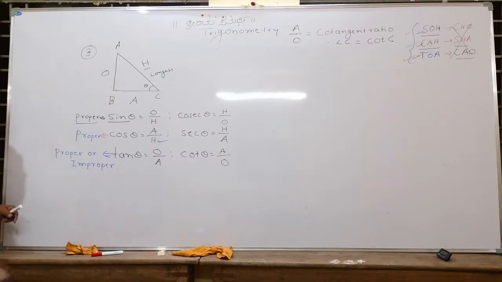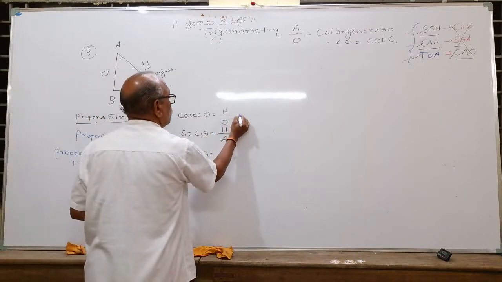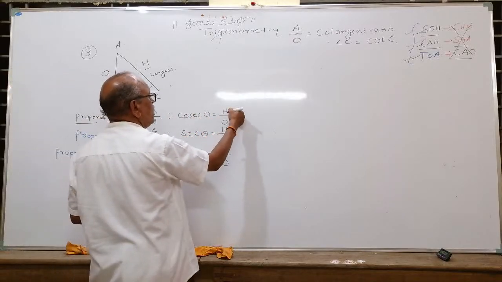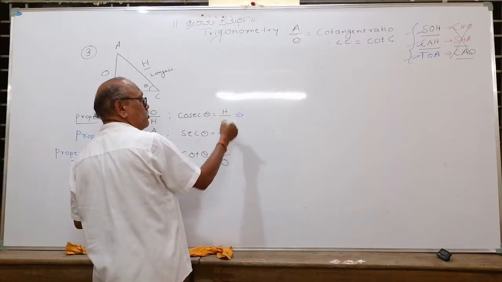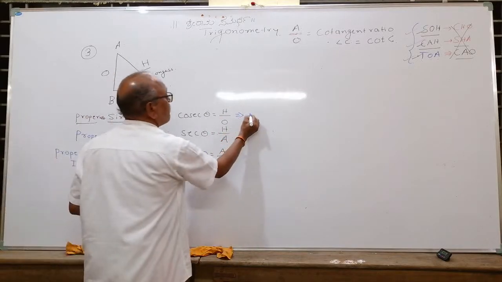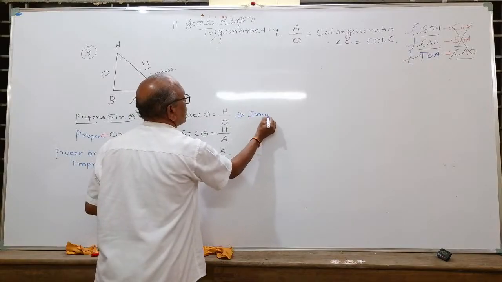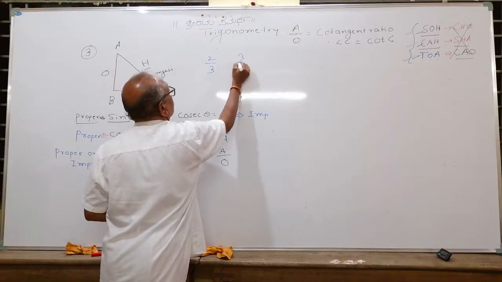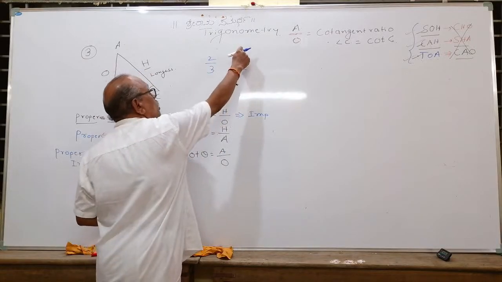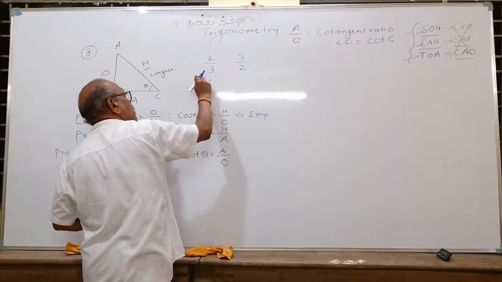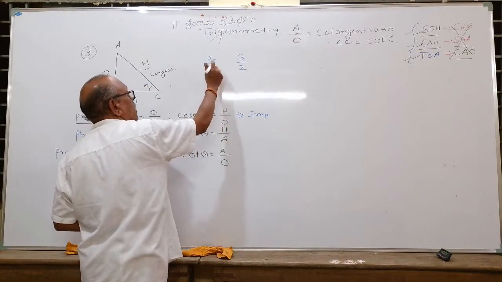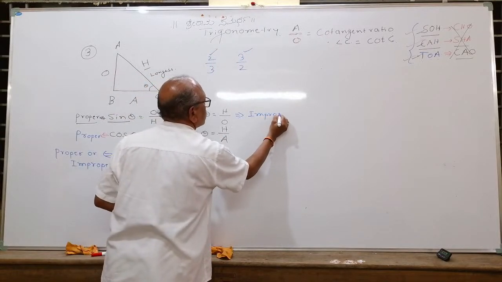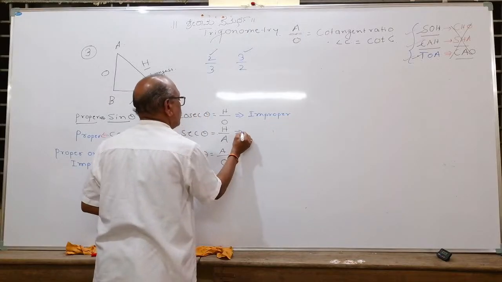Are you getting me? Similarly, if you come to cosec theta, observe. Now tell me, cosec theta is hypotenuse upon opposite. Will it be proper or improper? It will definitely be improper because the numerator is bigger. What do you mean by improper fraction? What about 2 by 3? 2 by 3 is a proper fraction. What about 3 by 2? Improper. Why is it improper? The numerator is bigger, the denominator is smaller. Why is it proper? The numerator is smaller, the denominator is bigger. Remember these concepts very clearly. That is improper. And what about sec theta?